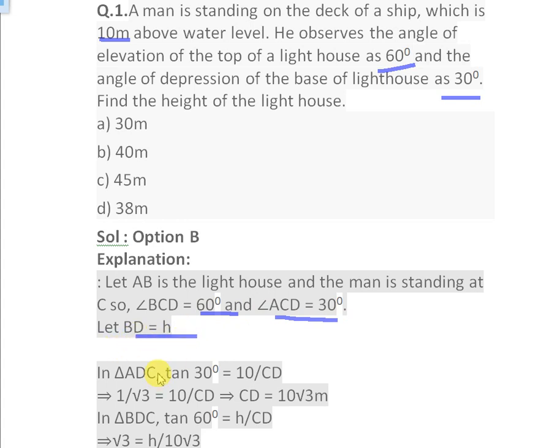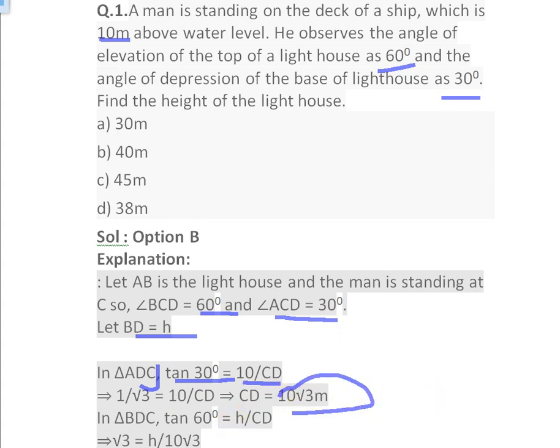So if we see in the triangle, tan 30 will be equal to 10 by CD. We know that tan 30 is 1 by root 3. So we put 1 by root 3 equals 10 by CD. So CD is 10 root 3 meter.